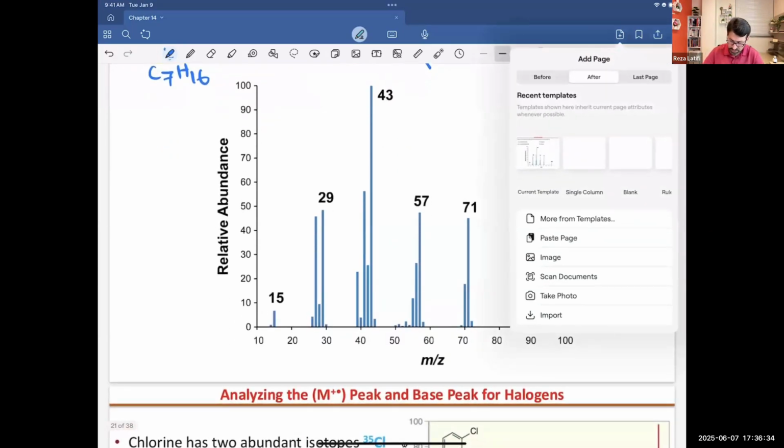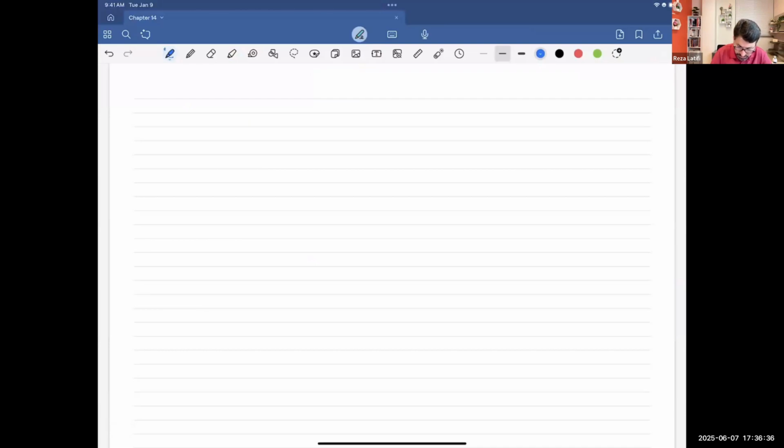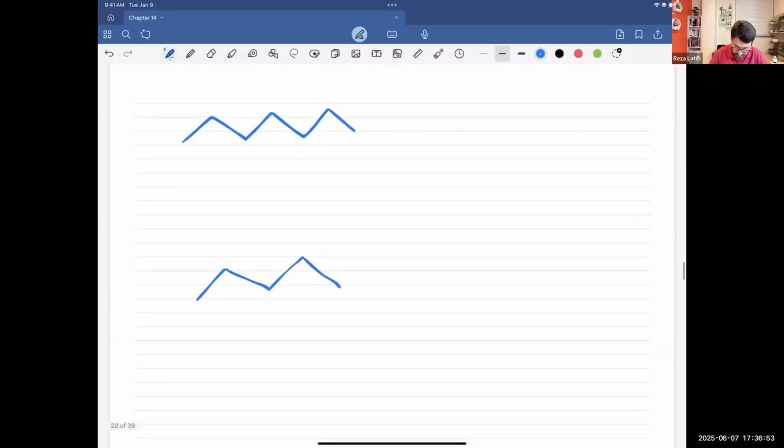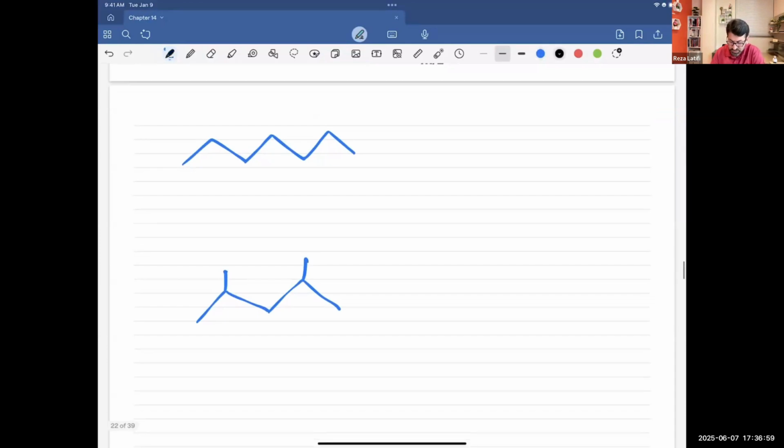Let's draw the molecules. This is heptane, 1, 2, 3, 4, 5, 6, 7, versus the second molecule, which we said is pentane, 1, 2, 3, 4, 5, and it says 2 and 4. Here you go, 2 and 4. Now, if you start cutting this molecule, let's say this one is the heptane, you can chop it from here, there, or there.